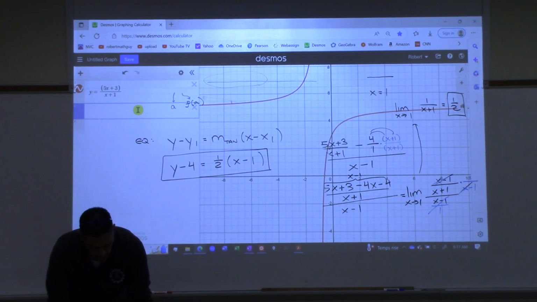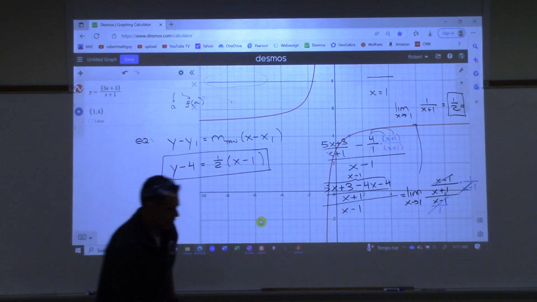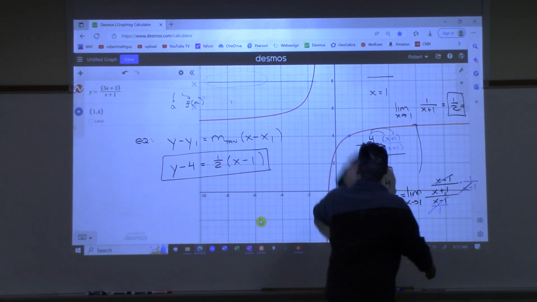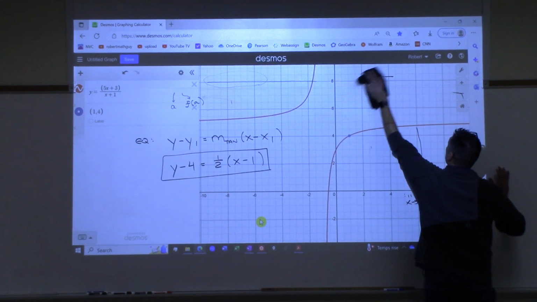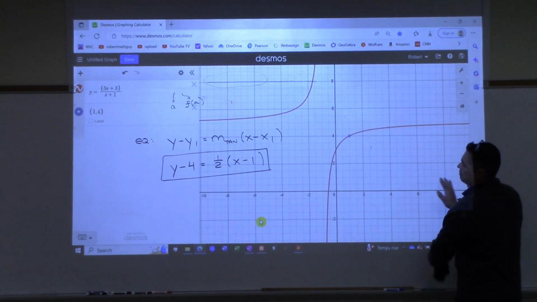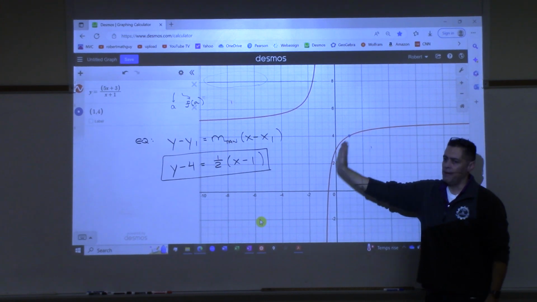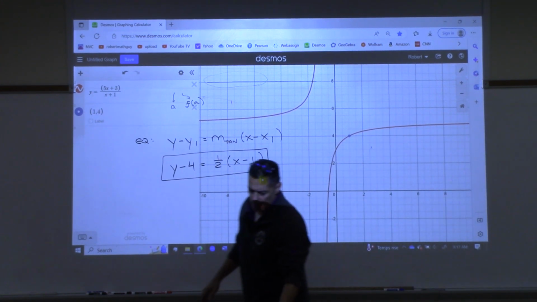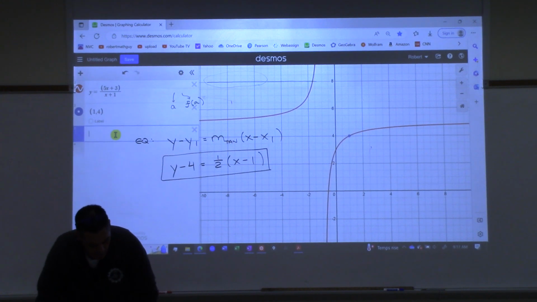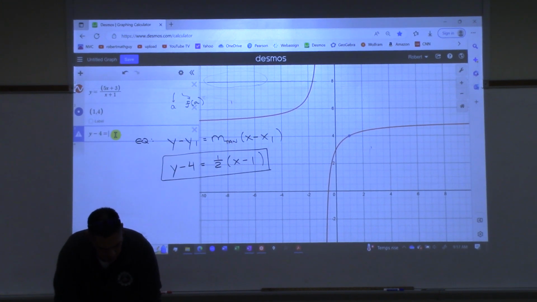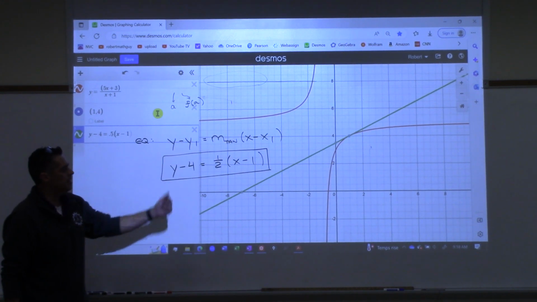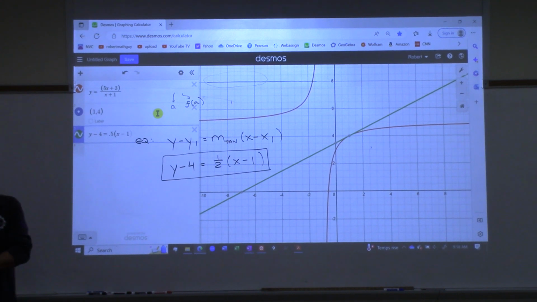And I'm also going to plot the point (1, 4). All right. So there's the graph, right? And we're looking at the point (1, 4) right there, trying to find the equation of that tangent line. And we said it was y minus 4 equals 1/2, I'm going to put 0.5, times (x minus 1). There it is. We did it, right? We found the equation of that tangent line.